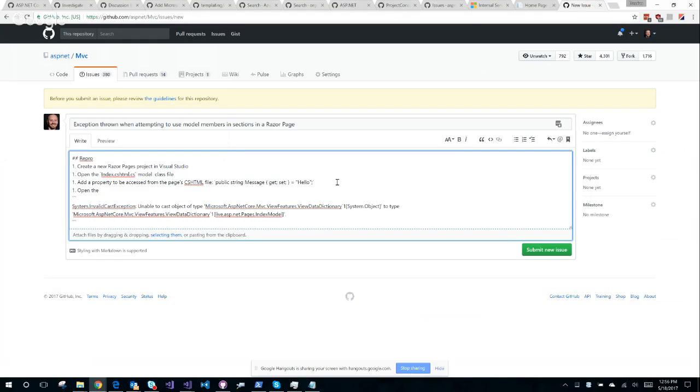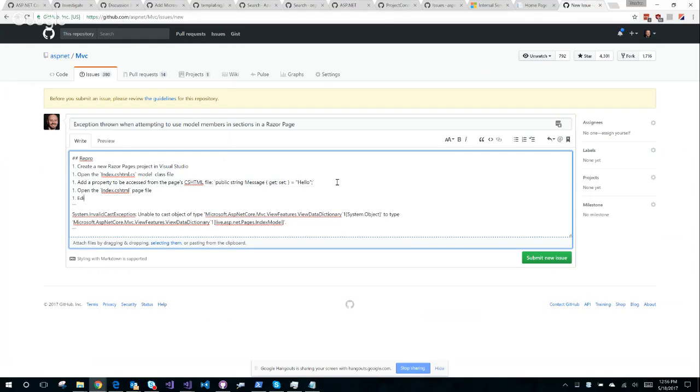Open the index.cshtml page file and attempt to render the value of message inside the scripts section.